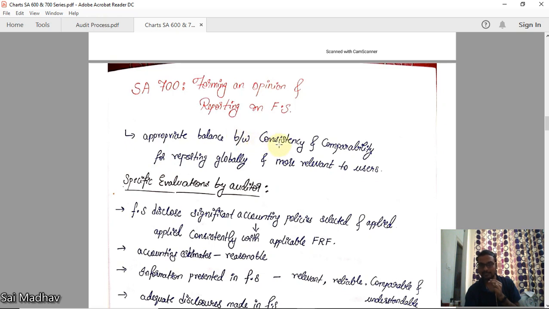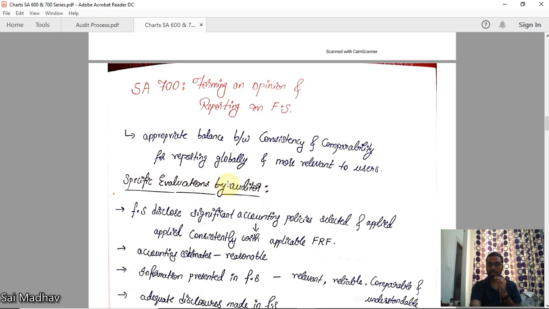An appropriate balance between consistency and comparability for reporting globally and more relevant to users. It should be consistent; every year it should be the same. And comparability: you should be able to compare this with previous years or with other companies. For reporting globally, and more relevant to users. It should be more relevant.